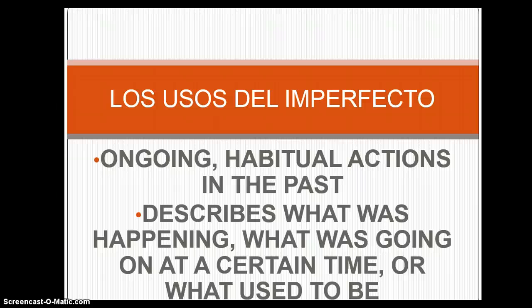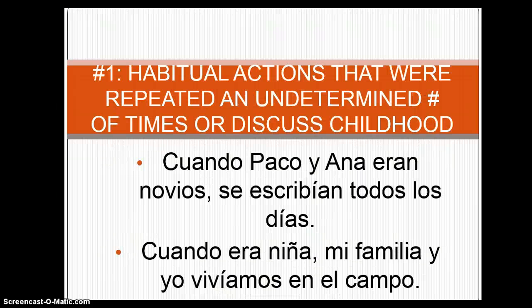We also use the imperfect to describe the past, what was going on, what was happening, setting up background, or what used to be. For habitual actions that were repeated an unspecific number of times, or to talk about childhood, typically we use the